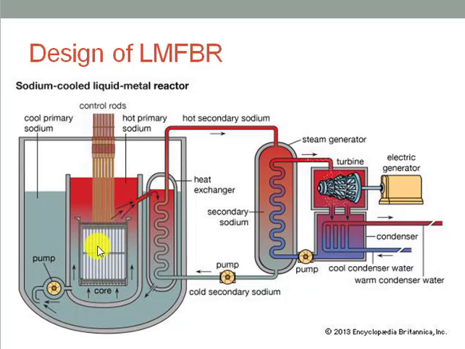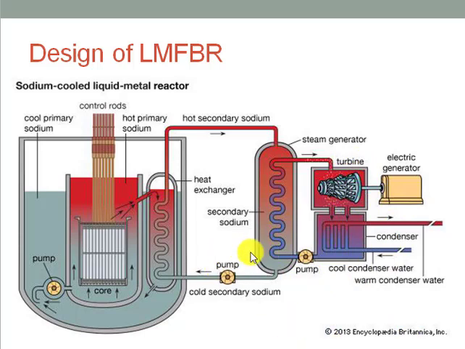Here the cadmium rods control the chain reaction in the blanketed core contained in the primary vessel. The feed water circulating in the outer heat exchanger is converted into steam, which may operate the steam turbine, which will produce the electricity here.